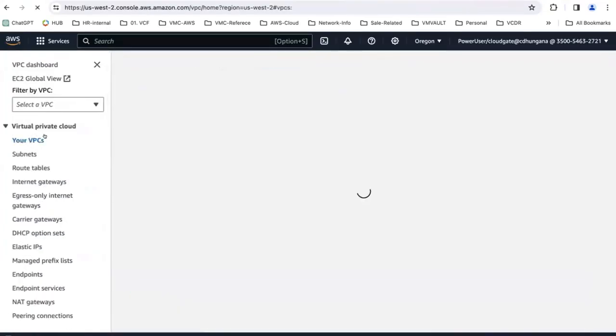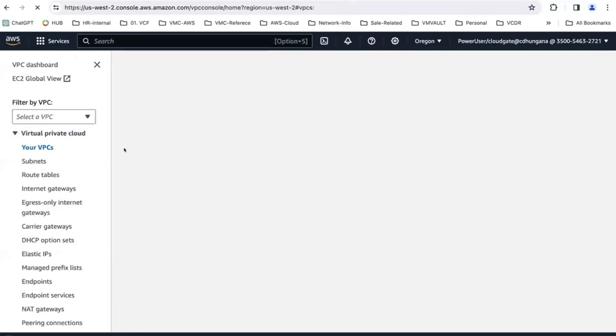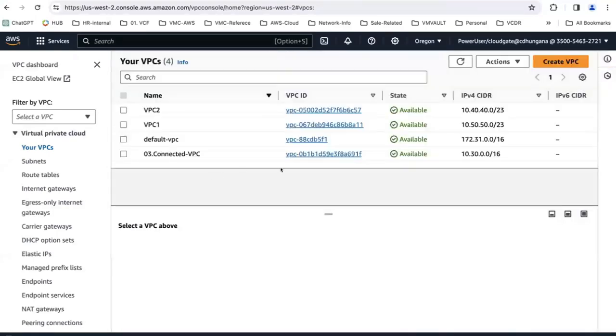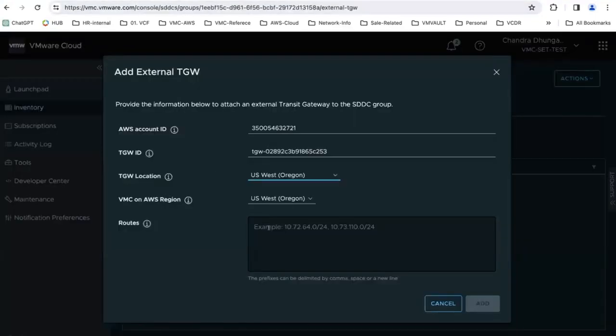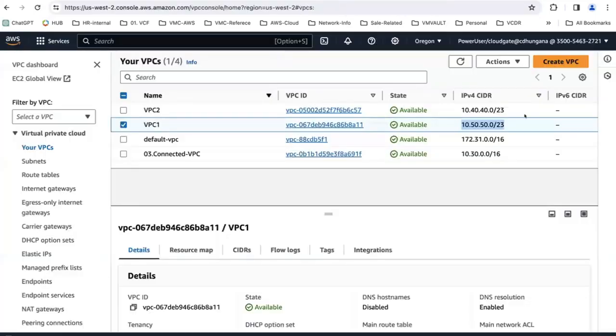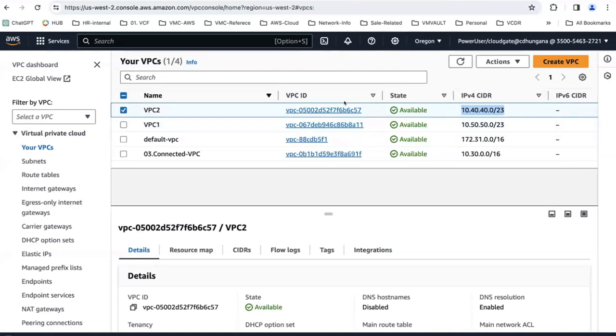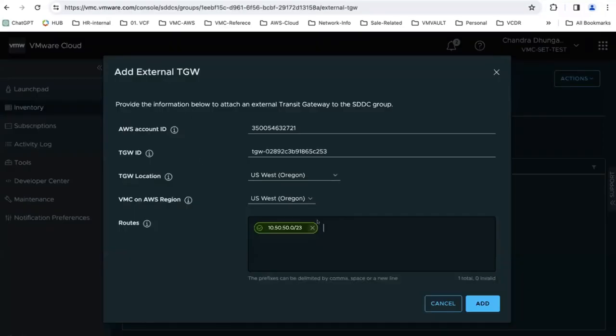We have two VPCs that need to communicate, so I will supply the CIDR ranges for those two VPCs. That will be the CIDR range of this VPC. I'll copy this one. That's VPC 1. And again, I go to VPC 2. If you don't need communication with VPC 2, you don't need to add it, but in my case I'm putting both. Got it. So we are connecting multiple VPCs from there.